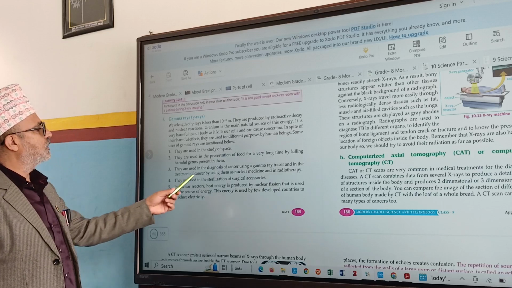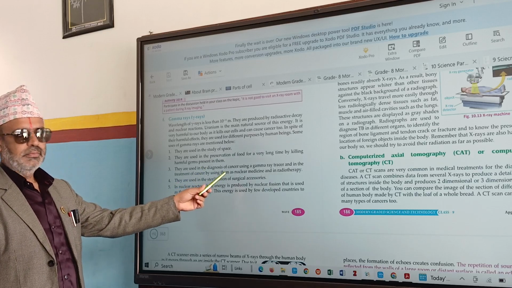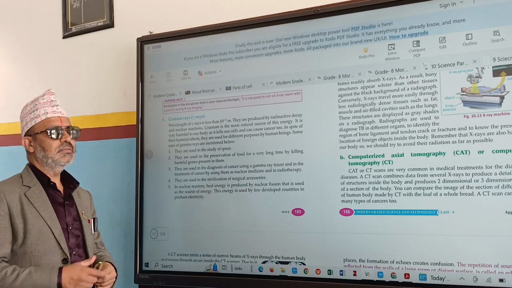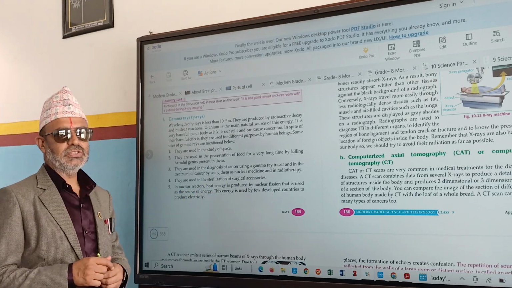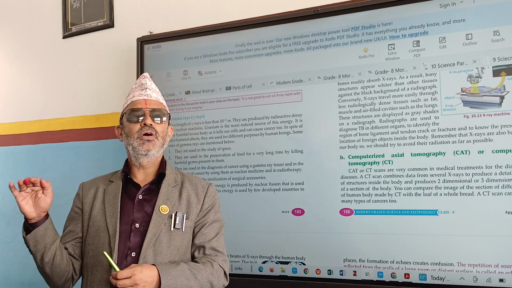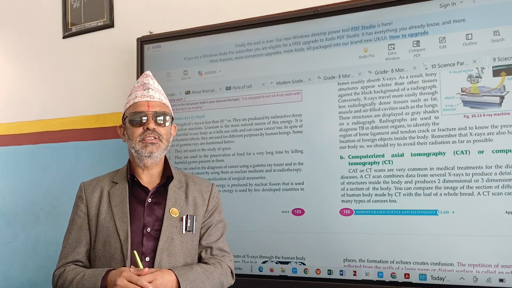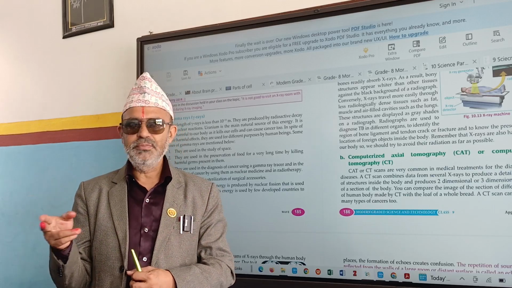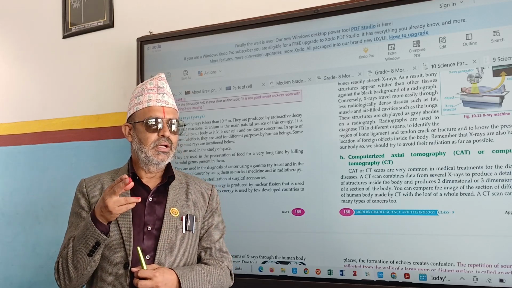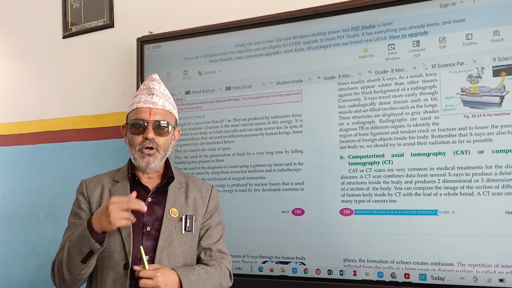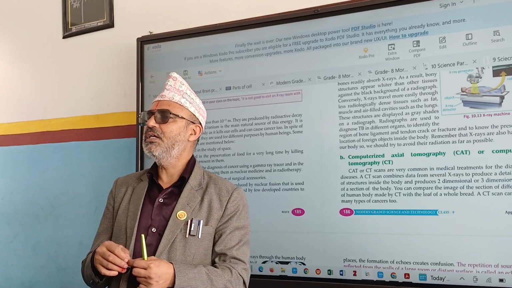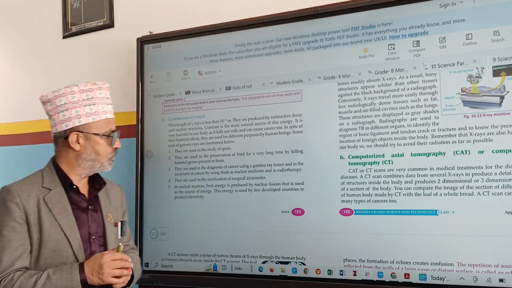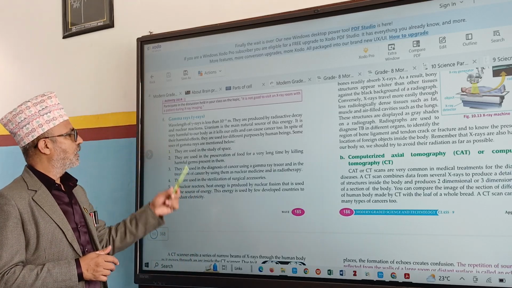They are used in diagnosis of cancer. They are used in the sterilization of surgical accessories. Sterilization means removing all the bacteria and viruses from those devices. Surgery, have you heard of surgery? Sometimes there may be surgery of the liver or an operation, we can say. So those devices which are used for operation must be free from germs or not. So they are made free from germs by treating with gamma rays.